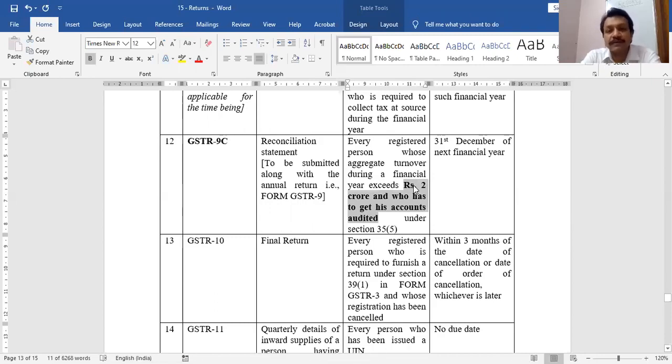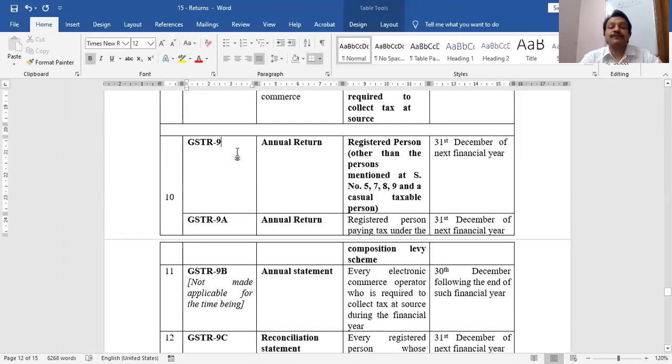For these people, for annual return, you don't have GSTR 9A or 9B. For them, you have 9C along with 9. So 9C is basically not a return, it is a reconciliation statement. It has to be submitted along with GSTR 9. For these people, to furnish the return or information on annual basis, they are required to submit two forms, 9 as well as 9C. That's it. So my section 44 is complete.